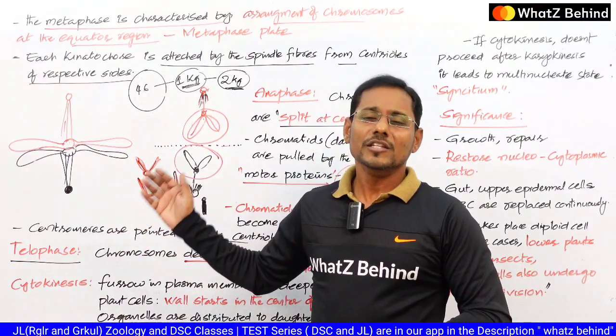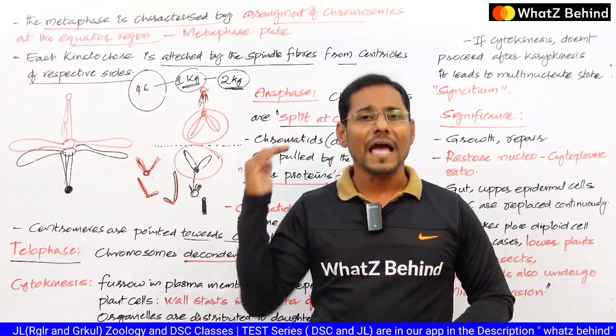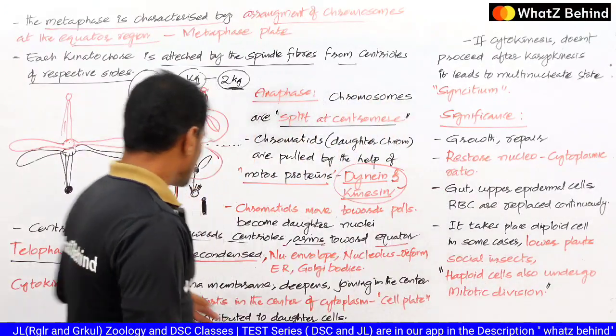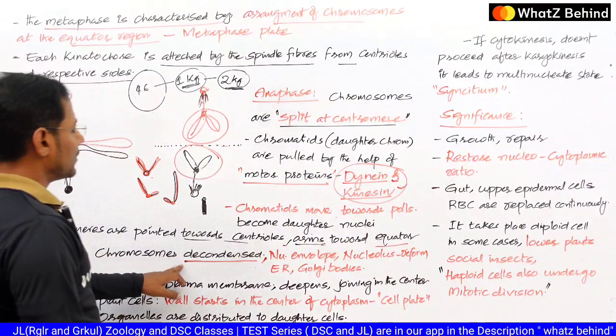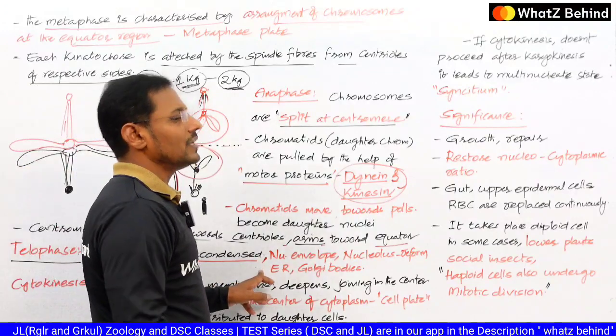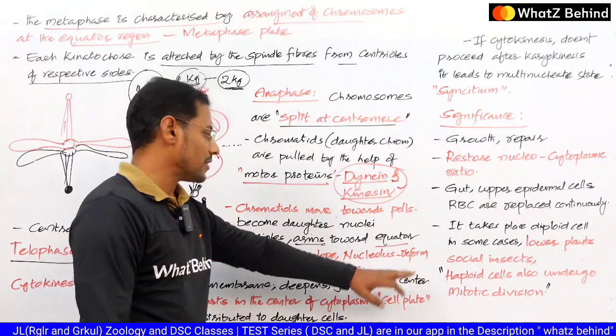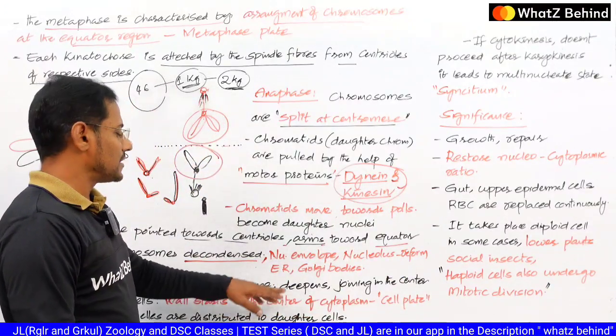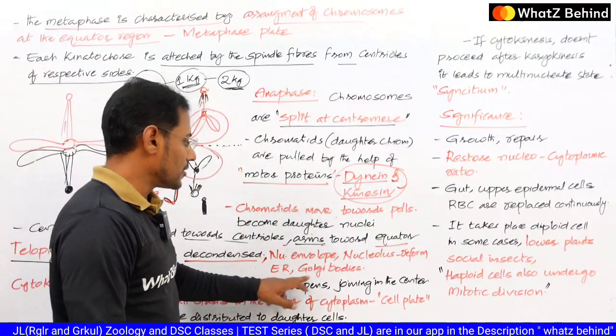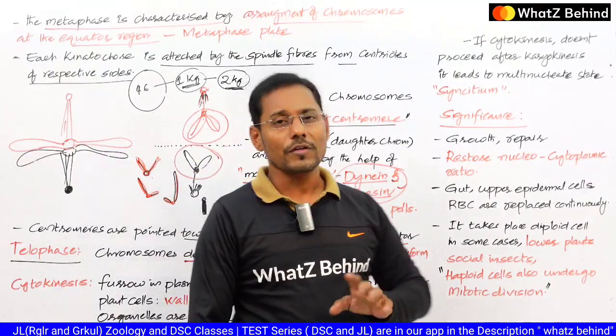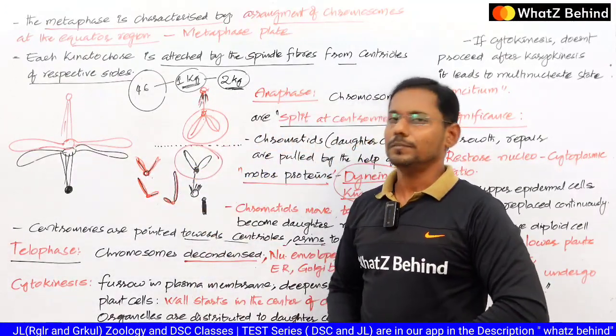So ultimately the telophase is the last phase in the karyokinesis. So this is what happens in the telophase: decondensation of the chromosomes, as a result the chromatin is formed, the nuclear envelope as well as the nucleolus are reformed, and some of the cell organelles like endoplasmic reticulum and Golgi bodies are also reformed in the telophase.